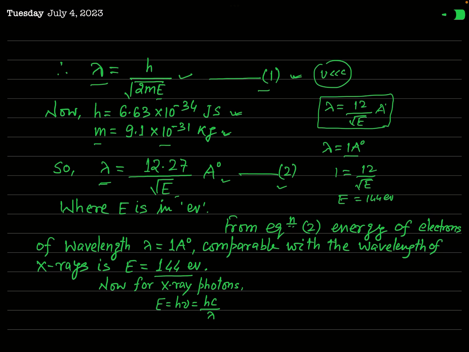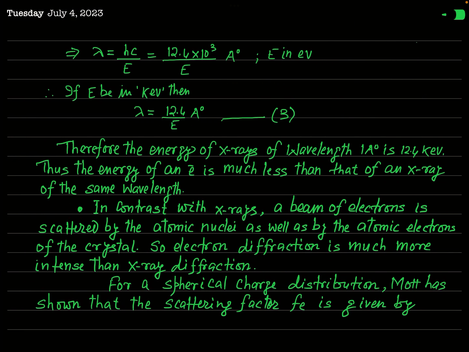Let us now calculate. As you know, for X-ray photon, energy E is equal to h nu, where nu is the frequency of the radiation or X-ray, and nu is equal to c over lambda. Now this product hc is actually 12.4 into 10 to the power 3.